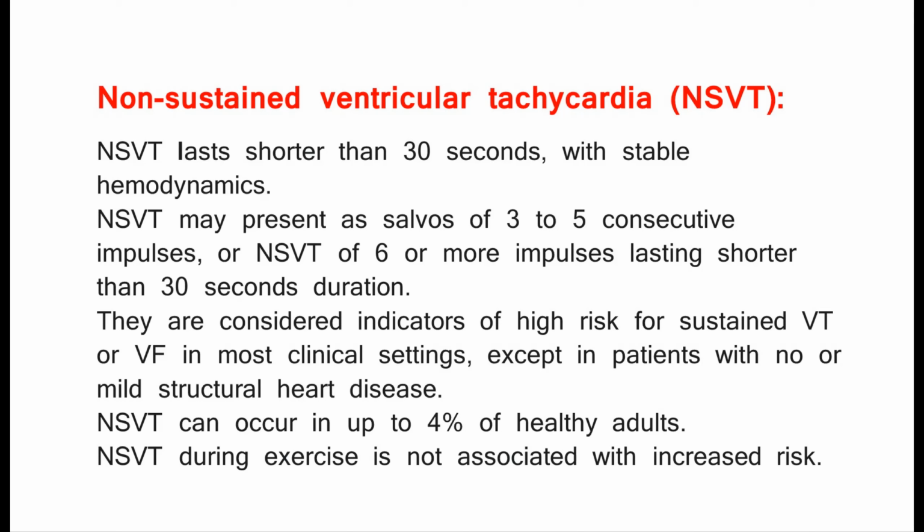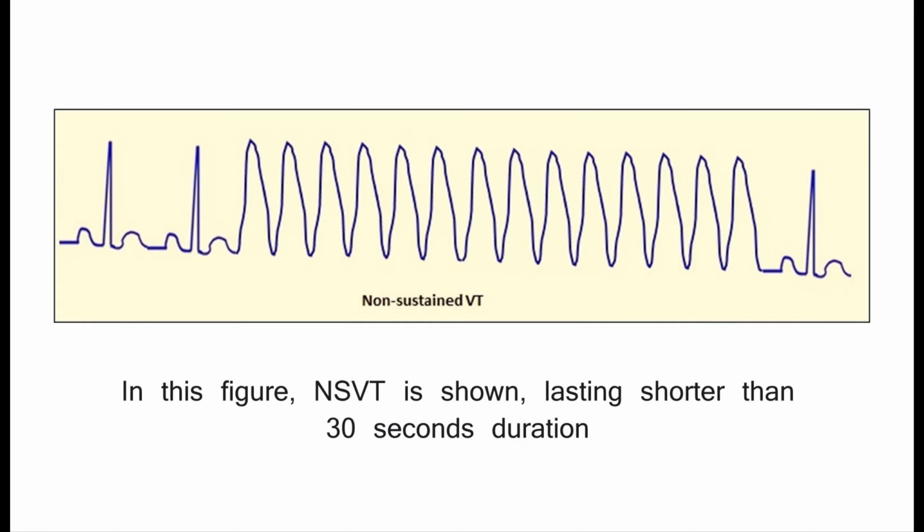Non-sustained ventricular tachycardia, NSVT. NSVT lasts shorter than 30 seconds, with stable hemodynamics. NSVT may present as salvos of 3 to 5 consecutive impulses, or NSVT of 6 or more impulses lasting shorter than 30 seconds duration. They are considered indicators of high risk for sustained VT or VF in most clinical settings, except in patients with no or mild structural heart disease. NSVT can occur in up to 4% of healthy adults. NSVT during exercise is not associated with increased risk. In this figure, NSVT is shown, lasting shorter than 30 seconds duration.